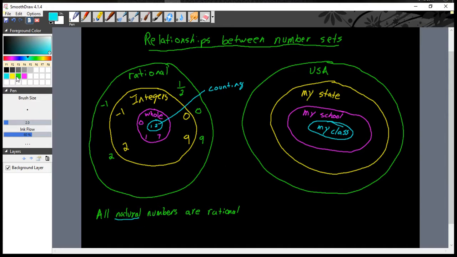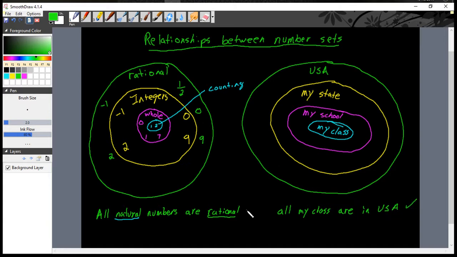We want to know if this is true. Let's compare it to over here. That would be like saying all my class, if you're in my class, are in the USA. And that's true, right? If you're in my class, you're in the USA. So both of these are true.